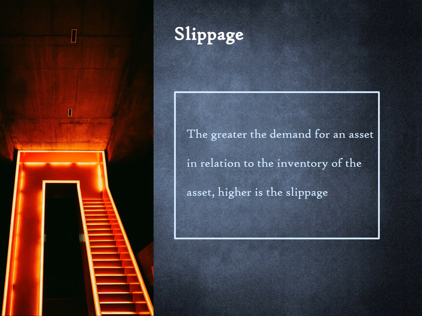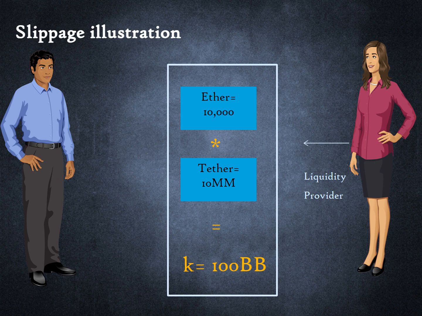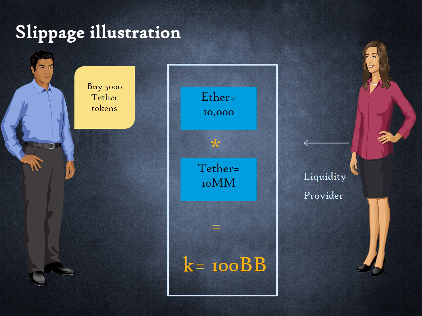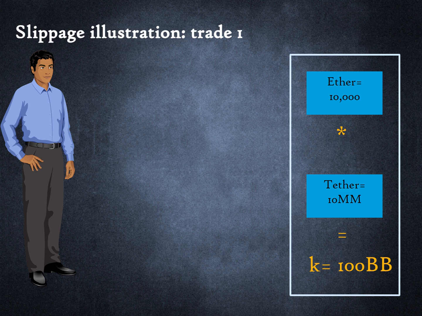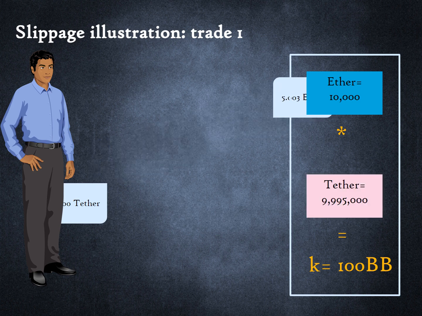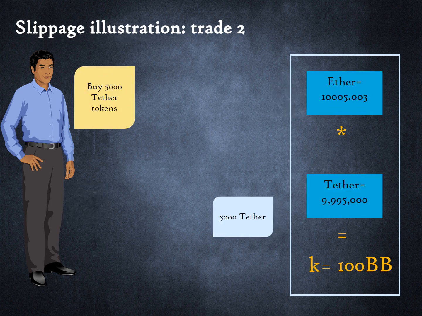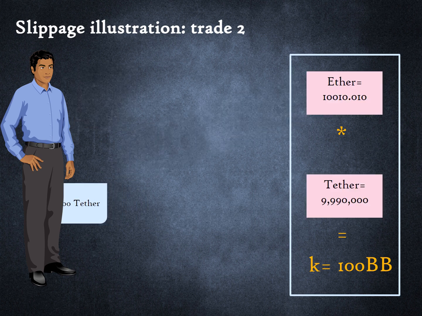We will now go back to a more realistic illustration of the liquidity pool. Assume that Alice initiated the liquidity pool with 10,000 Ether and 10 million Tether tokens. Bob is now buying 5,000 tokens from this liquidity pool. The original pre-trade K is 100 billion. When Bob buys 5,000 Tether tokens, the supply of Tether falls by 5,000. For K to remain 100 billion, the supply of Ether must increase by 5. Hence, Bob must pay a little above 5 Ether tokens into the pool. Bob makes a second trade of 5,000 tokens. Again, the supply of Tether falls in the pool by 5,000. Bob must again pay a little above 5 Ether tokens into the pool.